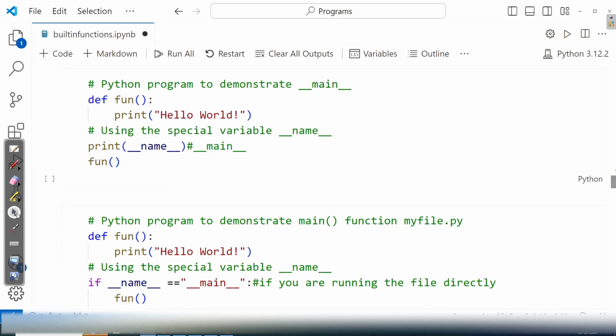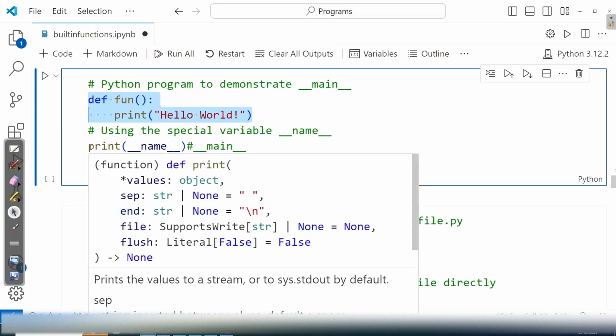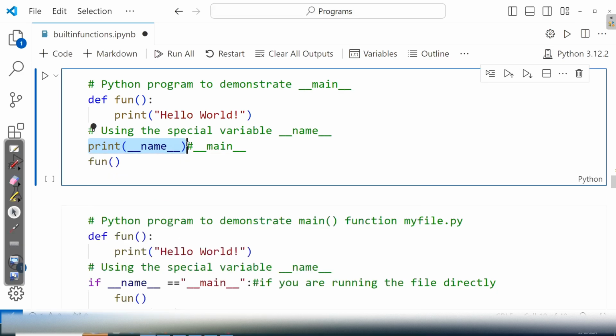Now look at this. Here I have a function definition. Then I am printing the value of the __name__ variable, just to see what the value of this variable is when you run the file directly. And then I am calling this particular function. When you call this function, hello world will be executed. But optionally, I kept this print of the __name__ variable.